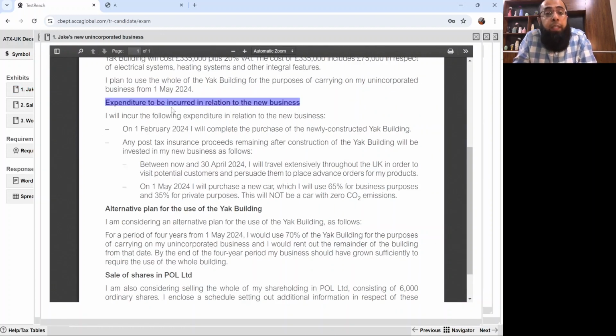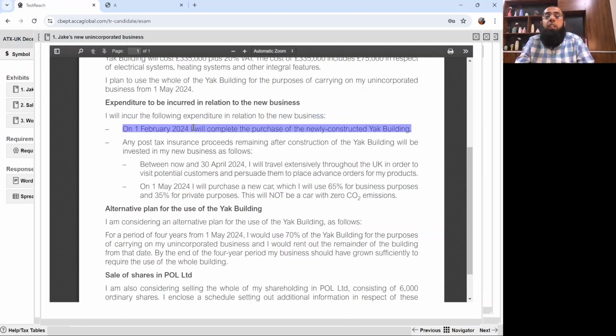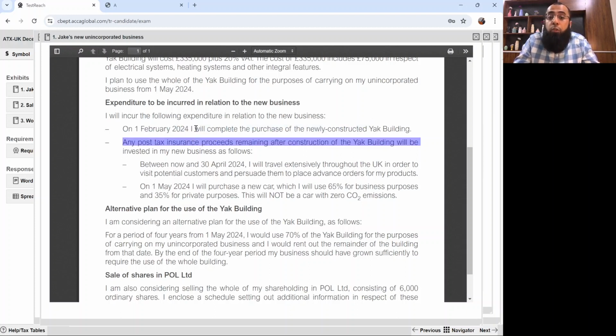Here is that part: expenditure to be incurred in relation to the new business. I will incur the following expenditures in relation to the new business. On 1st February 2024, I will complete the purchase of the newly constructed Yak building. Any post-tax insurance proceeds remaining after construction of the Yak building will be invested in my new business as follows.